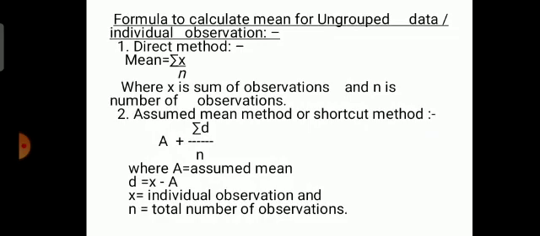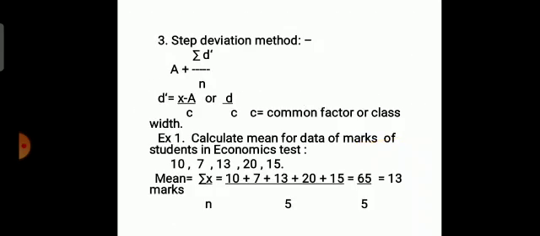We will do the sums, you will understand it. Here D is x minus A, that is, individual value minus the assumed mean. X is the individual observations or values given in the sum, and N is the total number of observations.